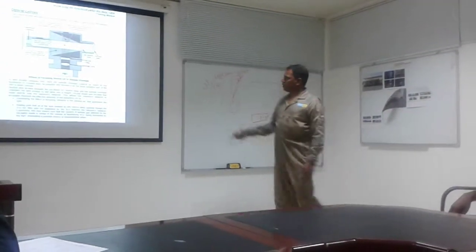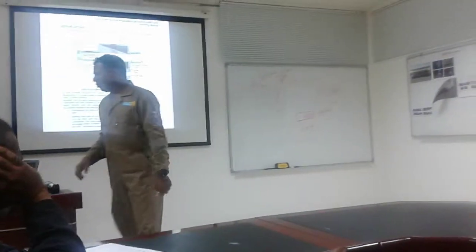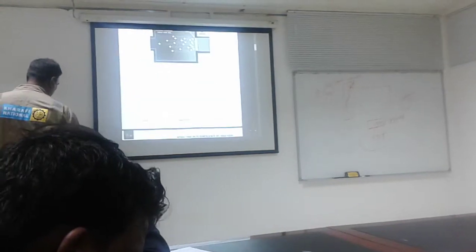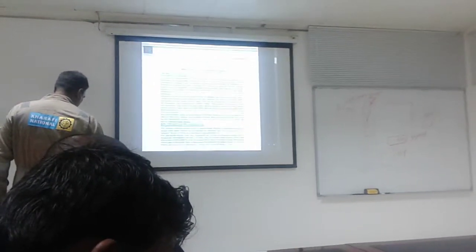Spectroscopy. Okay, we will go from the start.